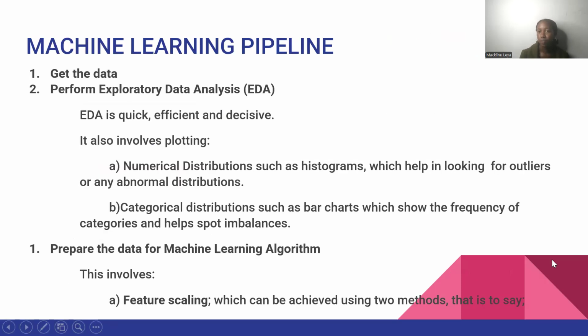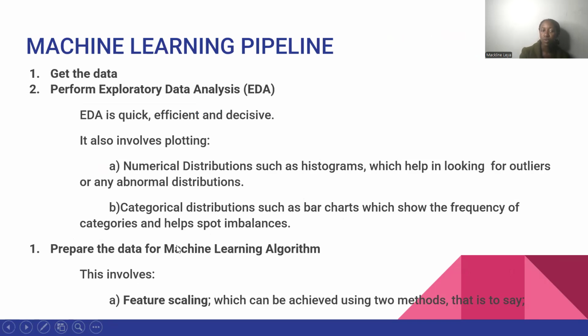Then the machine learning pipeline. The first step is data collection, or you're going to get your data. Then after, you perform the exploratory data analysis, that's the EDA. This should be quick, efficient, and decisive. In this case, it will involve plotting, whereby you plot the numerical distributions with histograms, and also you plot the categorical distributions such as bar charts.